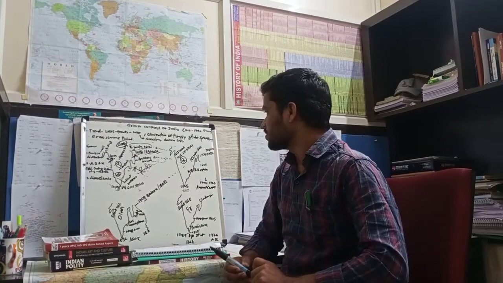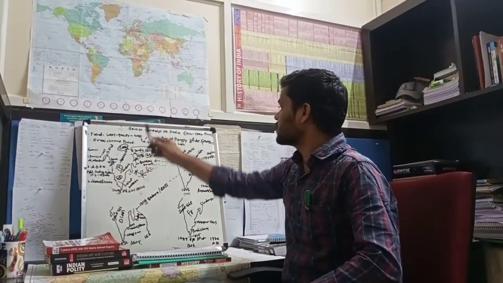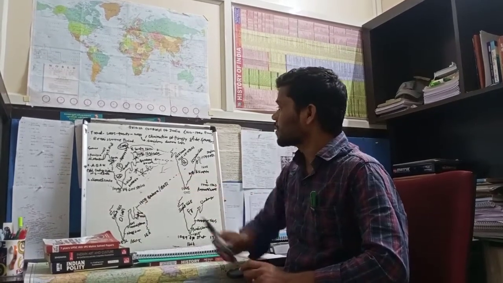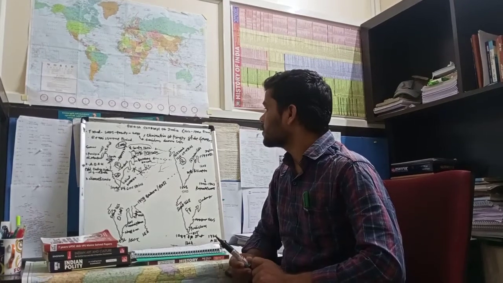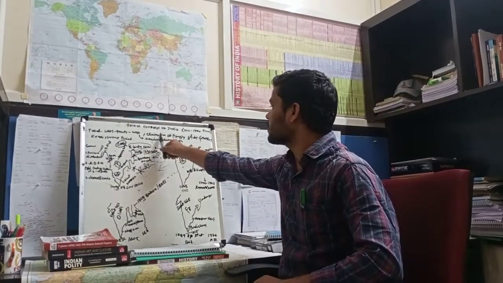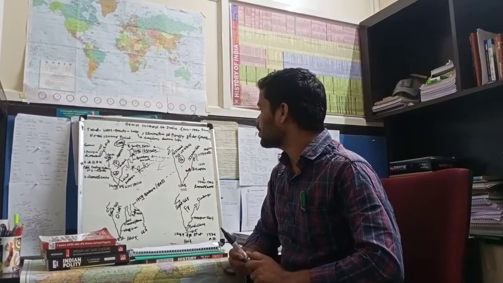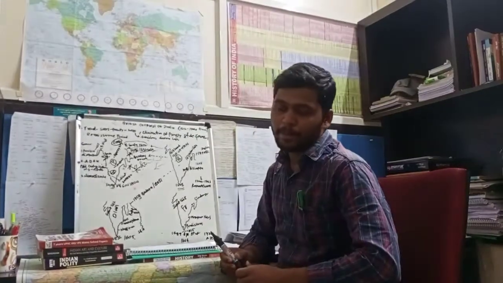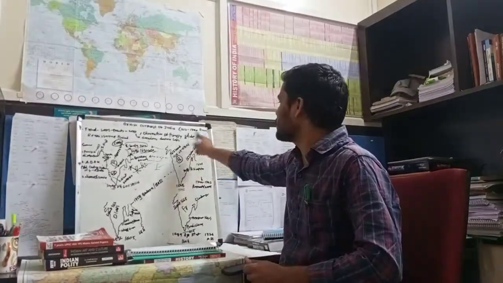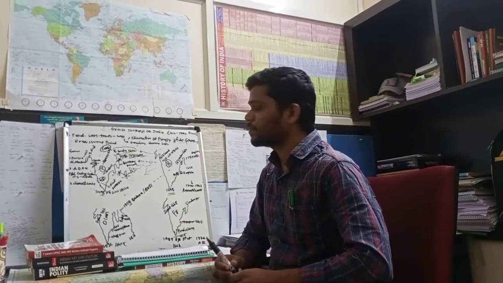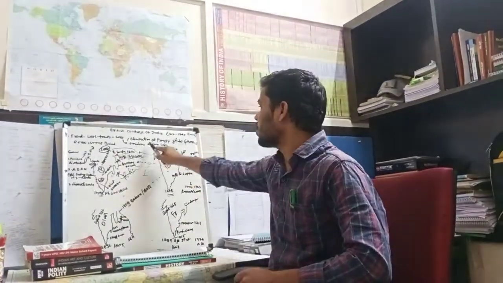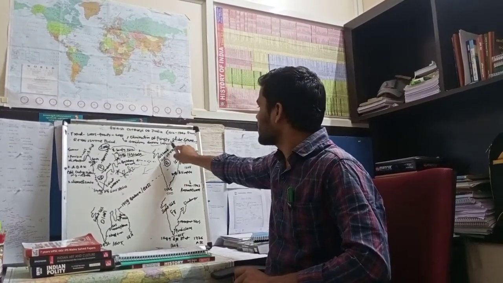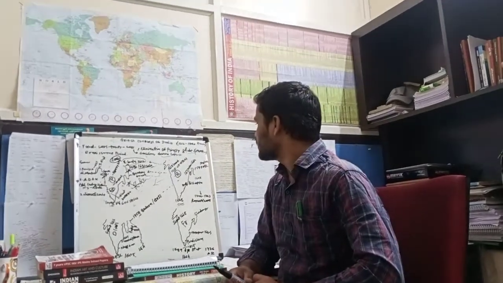Now, the British conquest of India: what is the trend? If you consider the British trend, it was war, treaty, war. Their main motto was the elimination of princely states and empires. Their policies were the subsidiary alliance and the doctrine of lapse. Then the Britishers occupied the whole of India.